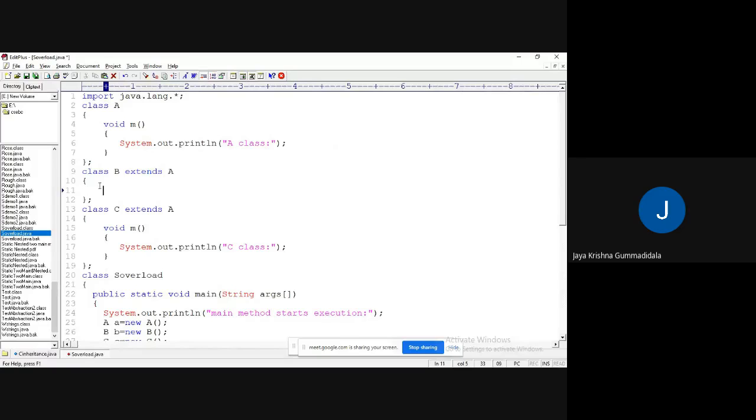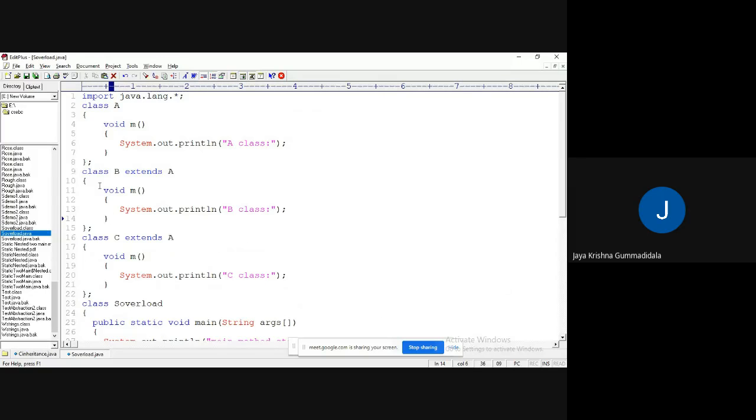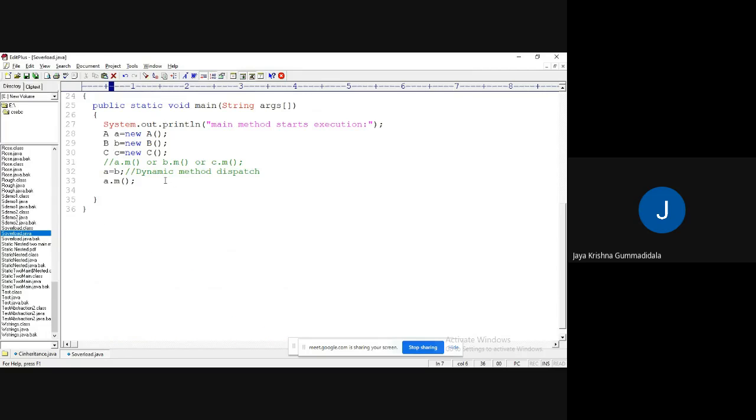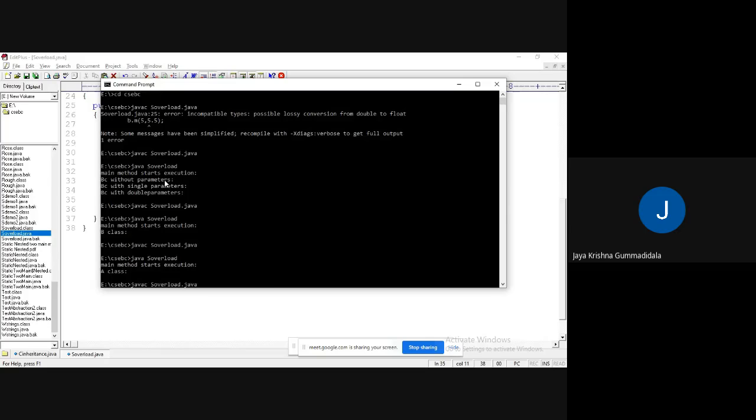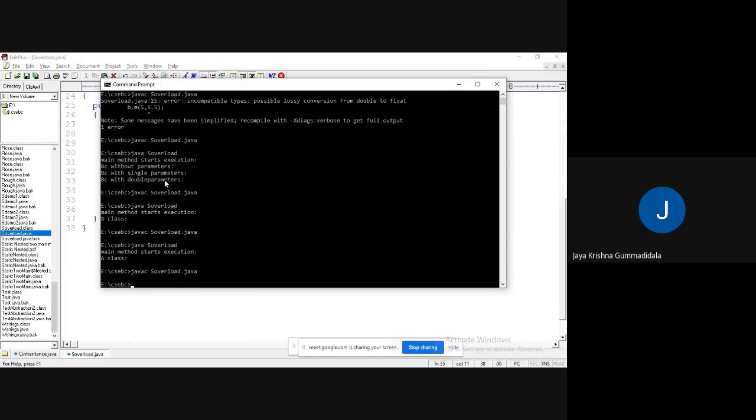Okay, fine. A class. So for example, if I am calling something, same A equal to, I'm making it as C. Now if I call A dot M, we will get as a C class, B class as well as C class.